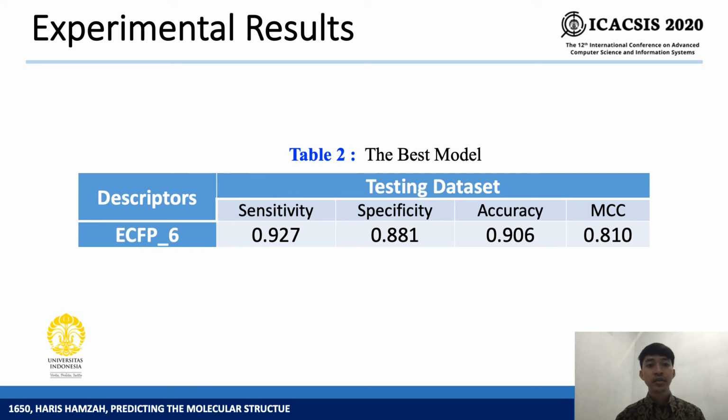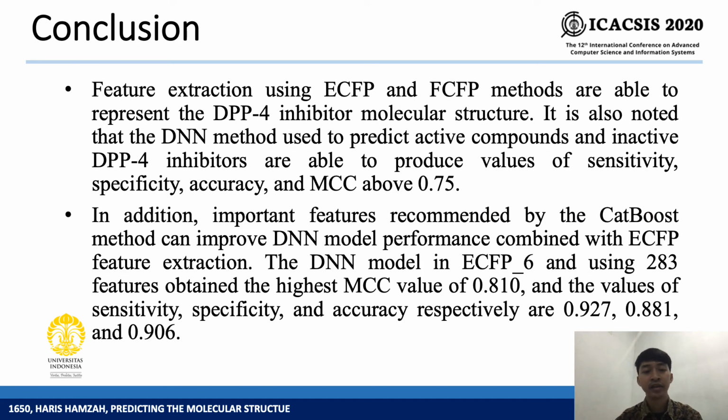This is the base model of the DNN method for predicting the molecular structure as active or inactive compounds. The base model obtained from this study is the DNN model combined with ECFP6 as the feature extraction method, using the feature selection proportion of the CatBoost method of 90%, with sensitivity, specificity, accuracy, and MCC values as shown in the table. There are 2 points that can be concluded.